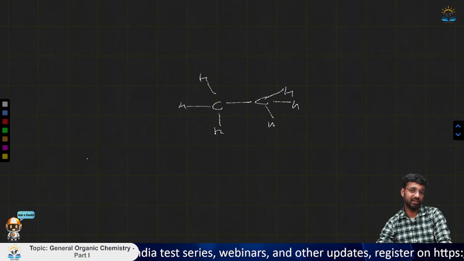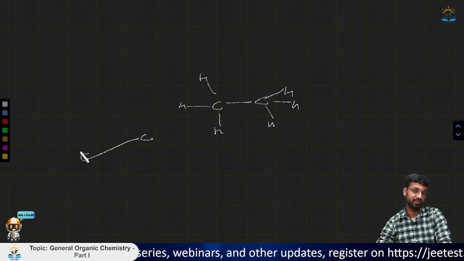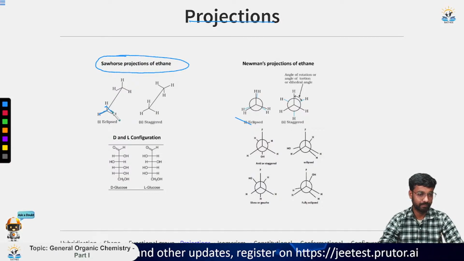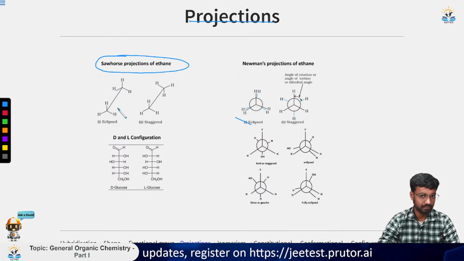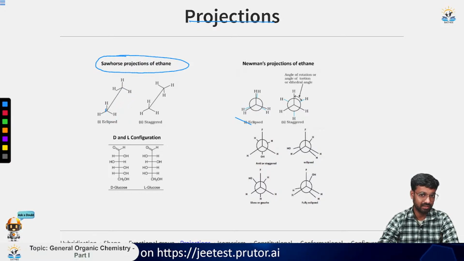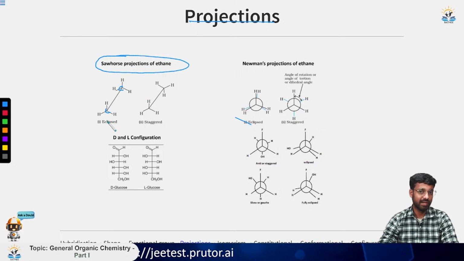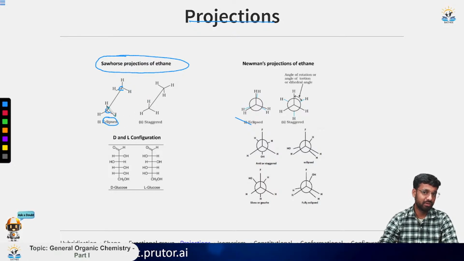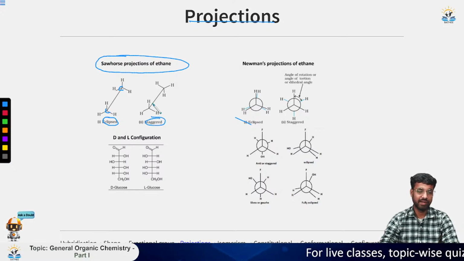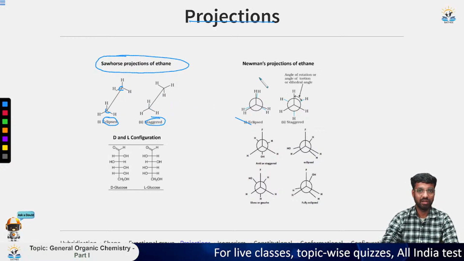So what we do is we take a side look over here, and we keep all this. This is CH3 and this is again CH3, and this is the bond between the two carbons. So this is the carbon here and there is a carbon here. And this is called the eclipsed form. Why? Because each of these sigma bonds is eclipsed, or you can say covered, by the back carbon sigma bond. This is the staggered one. In the staggered case we have this alternating, so it will become more clear from the Newman projection.